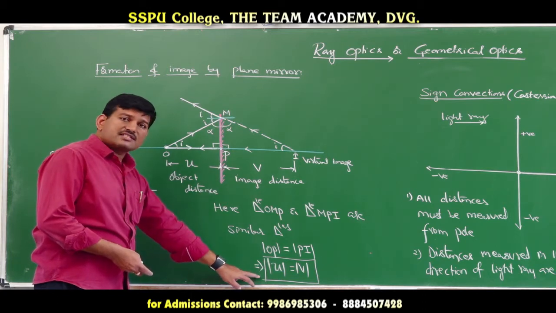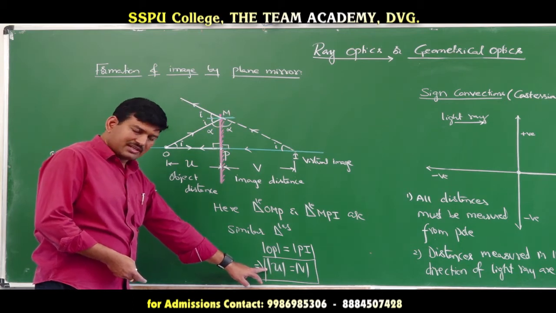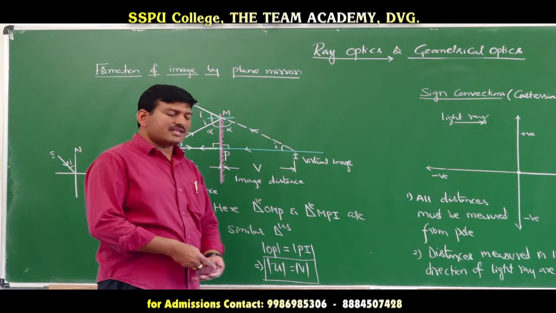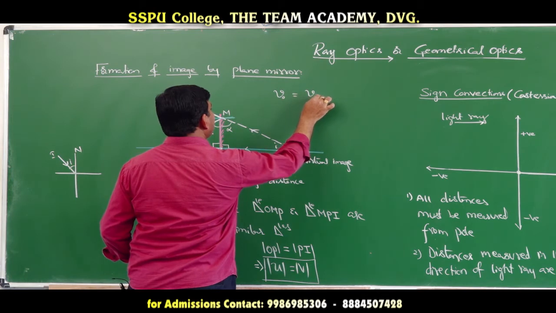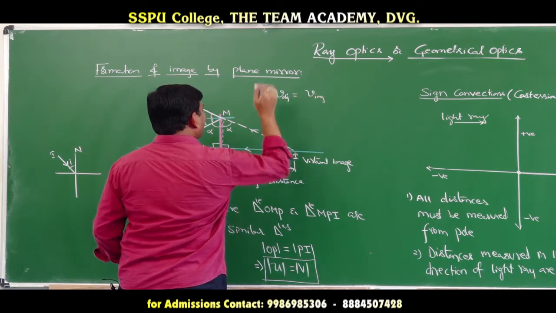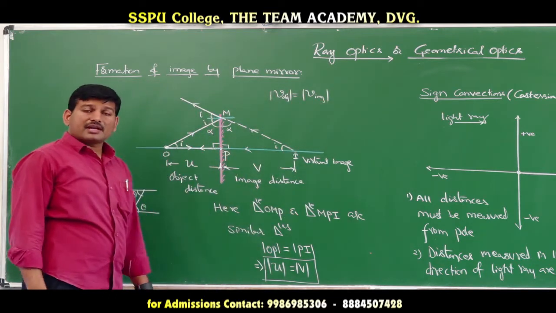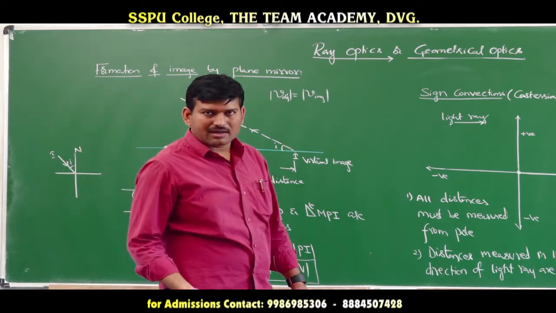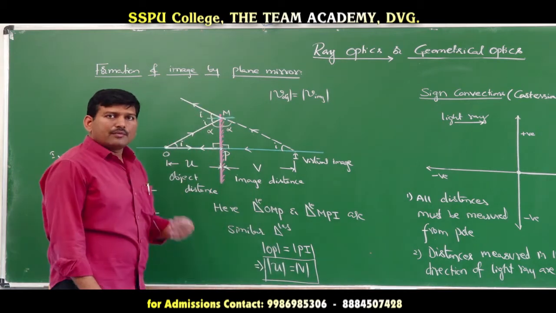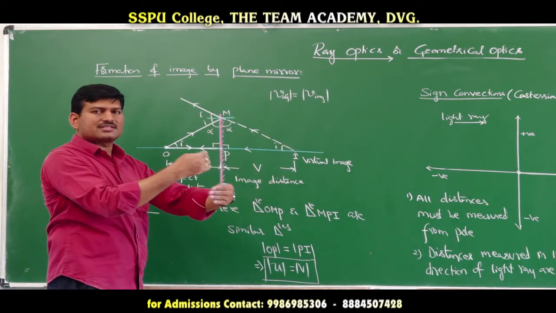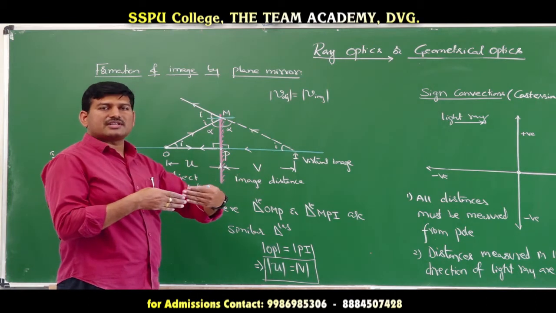Now if I differentiate this function with respect to time, rate of change of object distance is nothing but object velocity. Rate of change of image distance is nothing but image velocity. Therefore, I can say that velocity of object is equal to velocity of image in terms of magnitude. That means if I am running towards a mirror with a speed of 3 meters per second, my image will also run with a speed of 3 meters per second, but in opposite directions. When you move towards the mirror, your image will move towards you. So in this case, object movement and image movement will be in opposite directions.